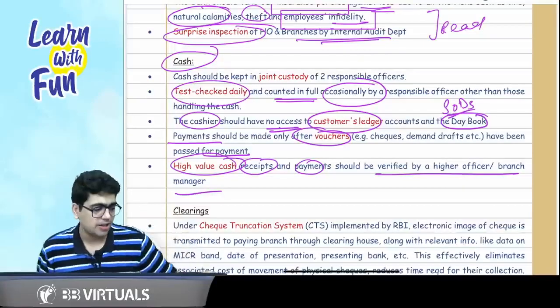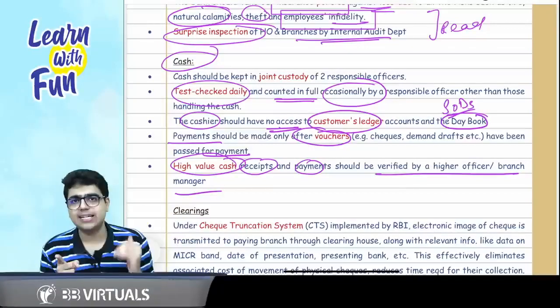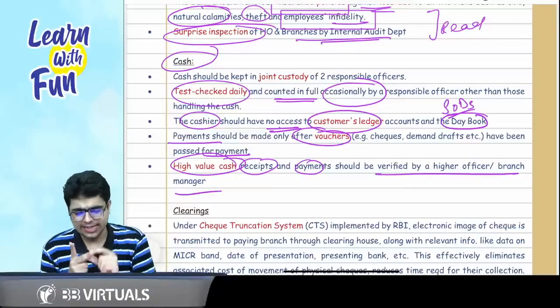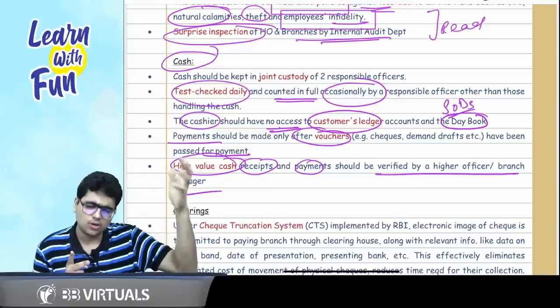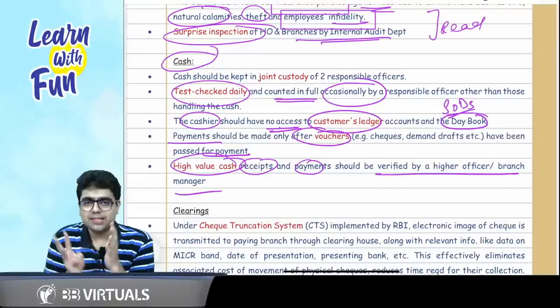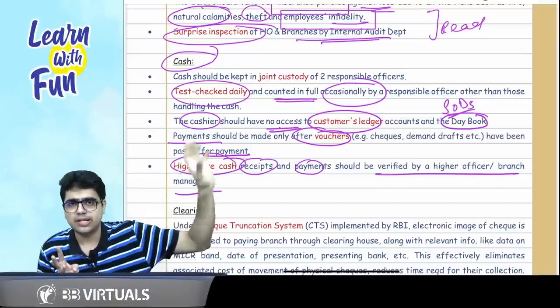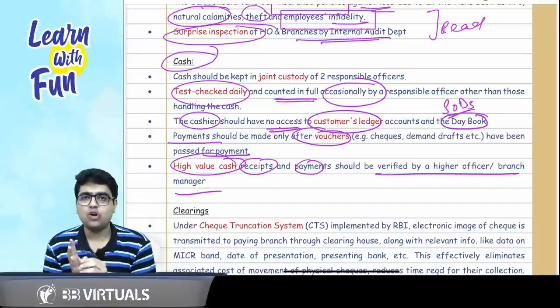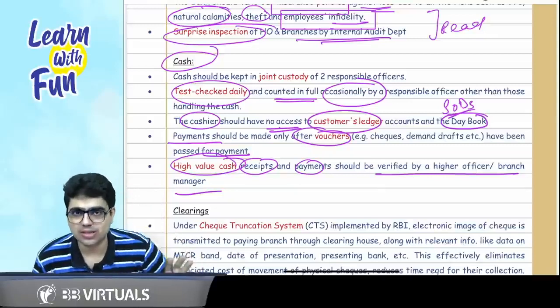Let's recall them again. First point, under whose custody cash should be there? Under the joint custody. Second point, it should be test checked daily and counted in full on rare occasions. Okay? Third point, segregation of duties. Person having access to the cash, that is the cashier, should not have access to the customer books or the day book. Fourth point, if I talk about high value payments, these cash payments should only be done when the vouchers have passed for payment.